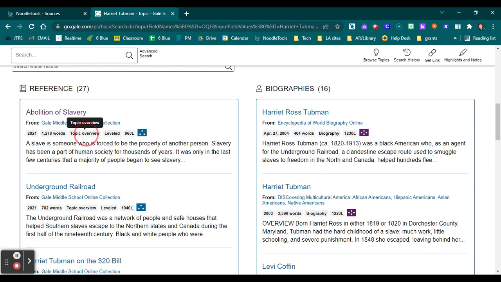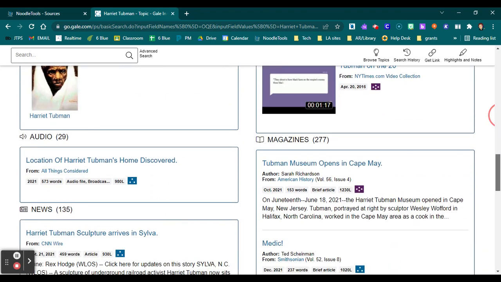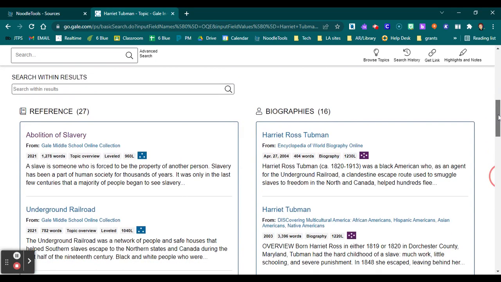It also tells me what type of source it is. This is a topic overview, topic overview. Those are just general, like encyclopedia articles, things like that. This one's a biography. Here's another biography. Here, a brief article. This is a broadcast that was done. This is another article. So, what type of source it is.